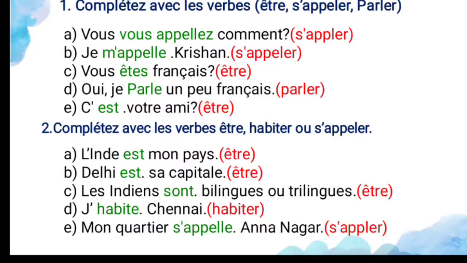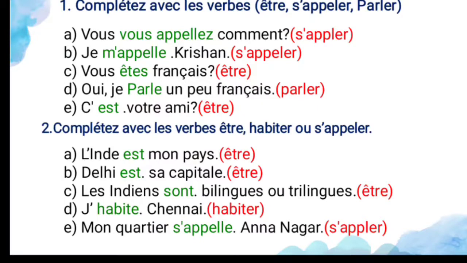So first one, vous dash appeler comment. Here it's a pronominal verb. Vous vous appelez comment. And second, also a pronominal verb, s'appeler. So when you are conjugating this one, je m'appelle Krishnan. So my name is Krishnan. And vous êtes français. Être means to be. So this is the conjugation of the verb être: vous êtes français, or you're French.